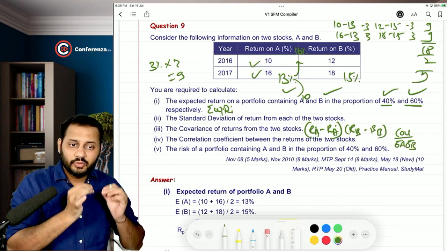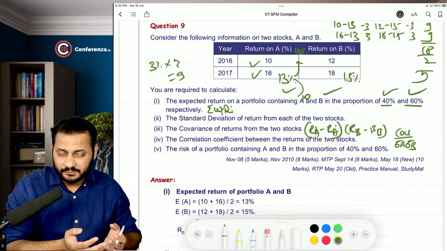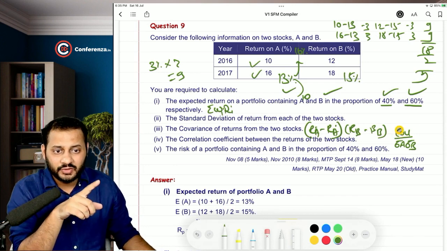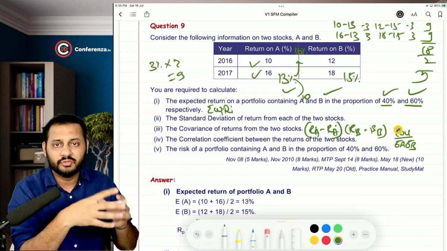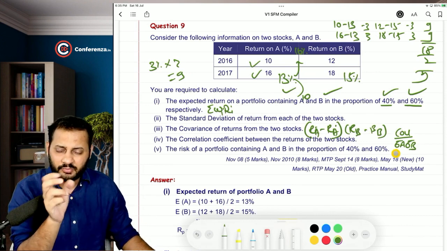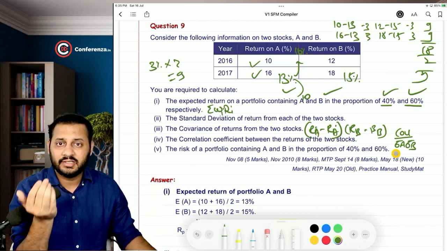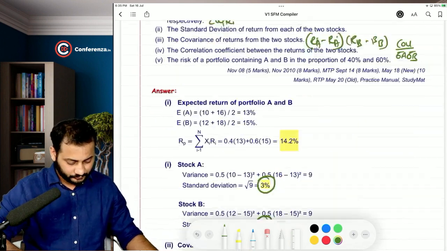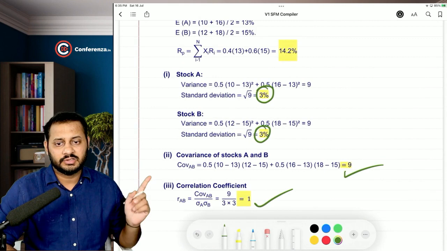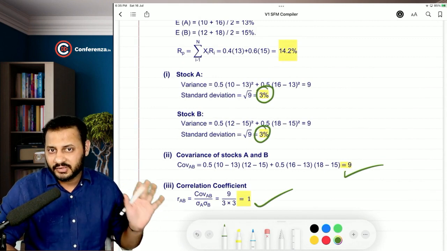In a sense, both the numerator and the denominator are variance. The numerator is the actual variance when you combine the two securities in a portfolio, and the denominator is the product of the risks of the two taken separately. So it is coming to 1 only. 9 and 9, that means perfectly positively correlated. That means there cannot be any kind of risk reduction.